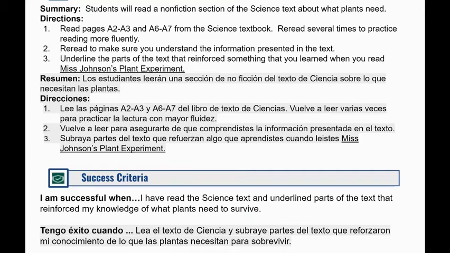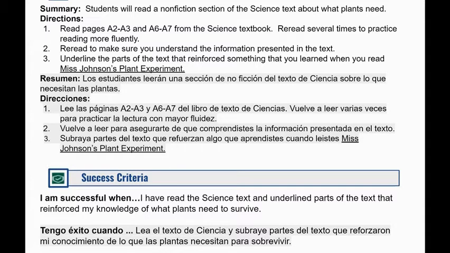For task number 1, students will read a nonfiction section of our science text about what plants need to survive. First, we will read pages A2 and A3 and A6 and A7. Reread this text several times to practice reading it more fluently. Then, reread to make sure you understand the information presented in the text.